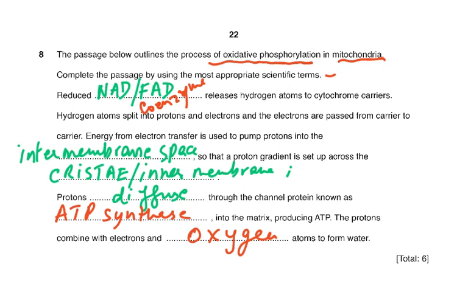Hydrogen atoms split into protons and electrons, and the electrons are passed from carrier to carrier. Energy from electron transfer is used to pump protons into the intermembrane space. So a proton gradient is set up across the cristae, or you could have said inner membrane as well. Then protons diffuse through the channel proteins known as ATP synthase, or you could have said stalked particles, or you could have even said ATP synthetase. The protons combine with electrons and oxygen atoms to form water.